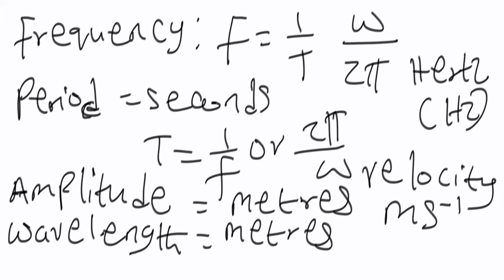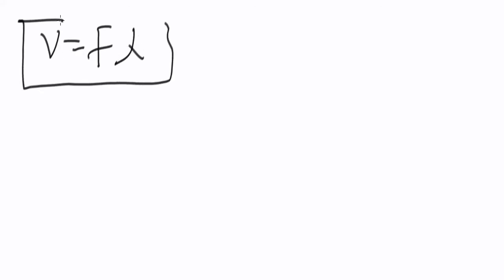So let's wipe this and look at it. Okay, so the relationship between velocity, frequency, and wavelength is represented as velocity equals frequency times wavelength, v = fλ, where λ is lambda, the wavelength. All right, so take note of this relationship, very, very important.